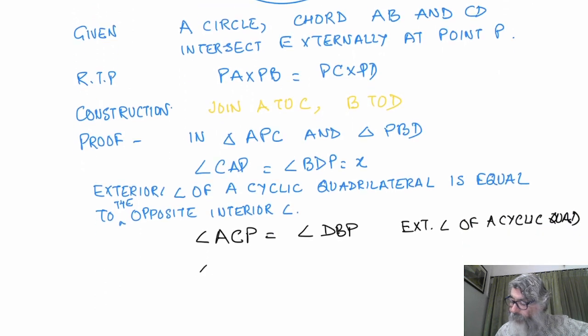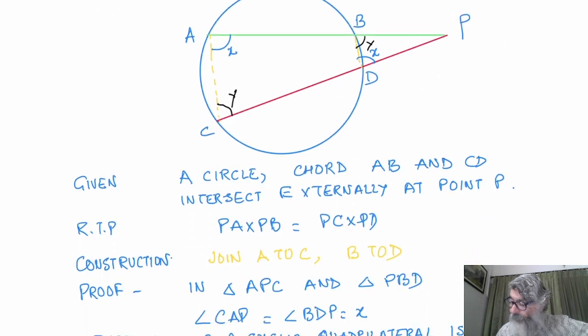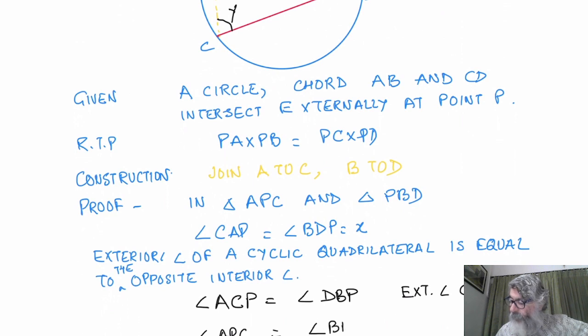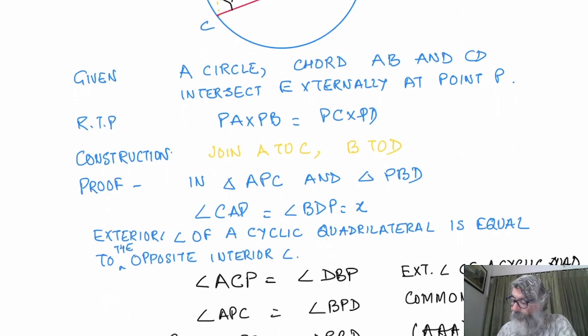Angle APC is equal to angle BPD, common angle. So all the three angles of one triangle are equal to all the three angles of the other triangle. So triangle APC is similar to triangle PBD, and the reason is again AAA. And in this it is very simple, you just remove the middle alphabet.